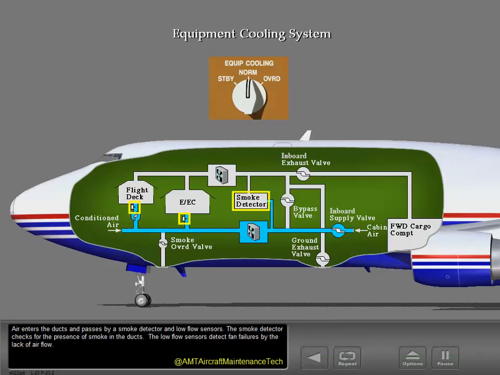Air enters the ducts and passes by a smoke detector and low flow sensors. The smoke detector checks for the presence of smoke in the ducts. The low flow sensors detect fan failures by the lack of airflow. The inboard supply valve is normally open to allow air to flow in the ducts, but it closes for certain non-normal conditions, as you will see later in this lesson.